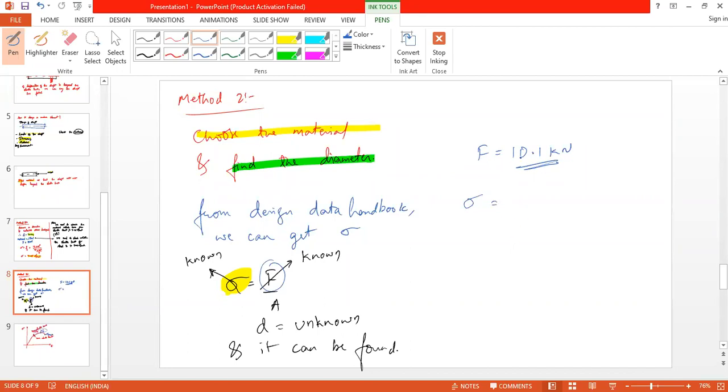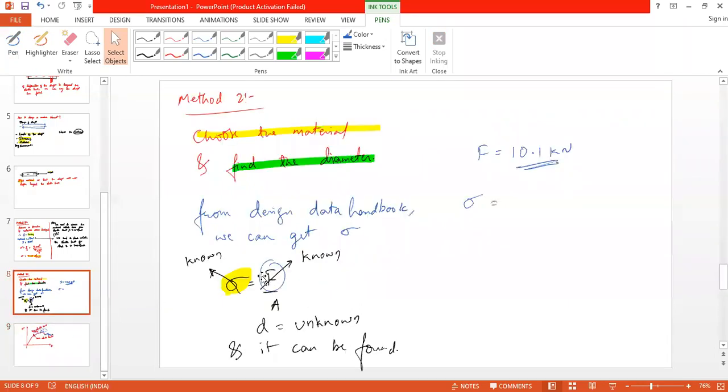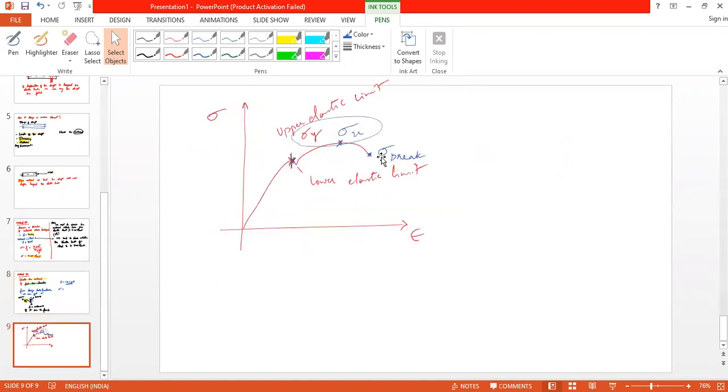It increases. And what will be the value of stress? It will go beyond the elastic limit, right? Yes, sir. So I cannot choose sigma y as sigma here, as a parameter to find out the diameter, right? Yes, sir. And the data from the experiments are obtained in the laboratory environment, not in the working environment, right?